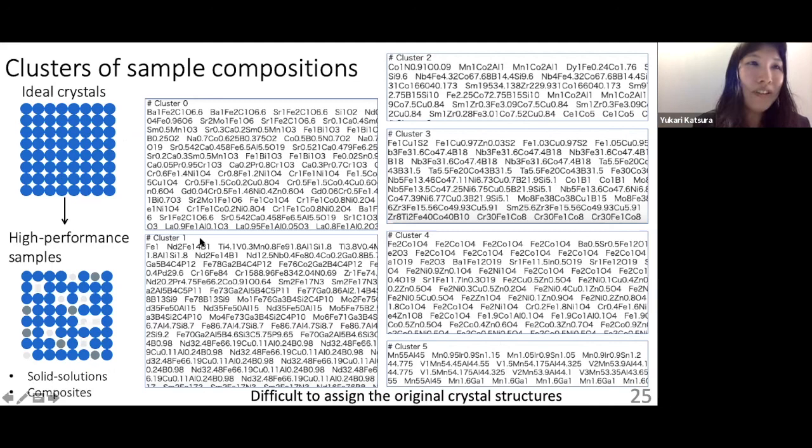They don't know what they are making until they measure the XRD pattern and do the microstructure observation. So it is very difficult to assign the crystal structure. We have to work out how to implement this kind of sample-based database in Optimate.